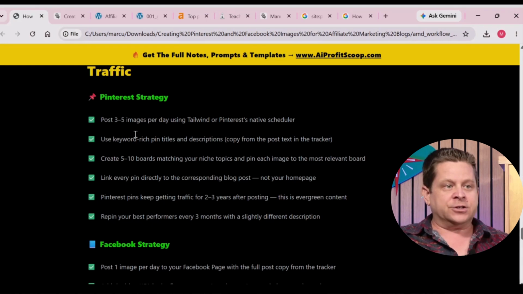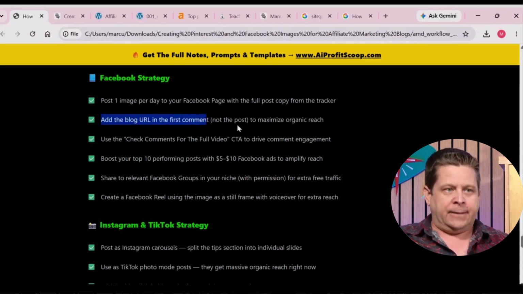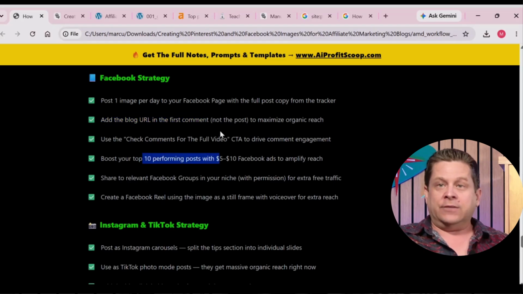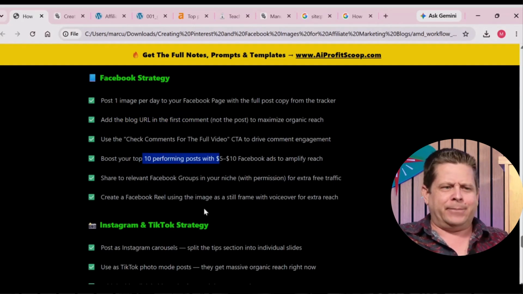First, Pinterest strategy would be do like 3 to 5 images a day, create boards, keyword load them, really focus. Facebook, we could do like 1 image a day, maybe 3 or 5 images a day. Make sure you have that blog URL in the first comment, not in the post. That way it maximizes organic reach. Boost your top performing. You can even boost some of these and boom, now you're going to get traffic. Doesn't cost that much. It's like $5 a day.